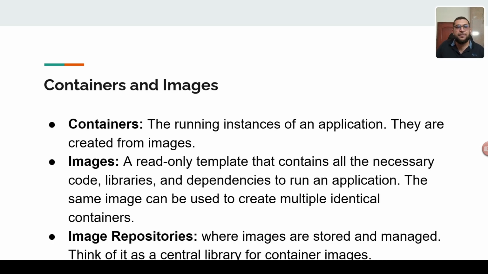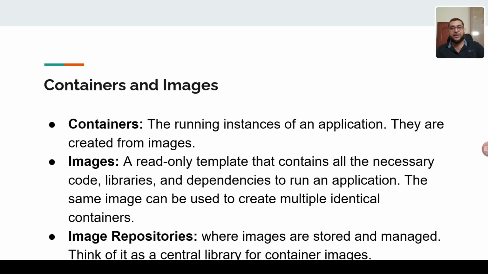What is a container? The running instance of an application is called a container. They are created from images. So first we have images, then from images we create containers, multiple instances of container. And what is an image? A read-only template that contains all the necessary code, instruction, library, dependencies to run the application. The same image can be used to create multiple identical containers. We can create multiple containers from a single image.